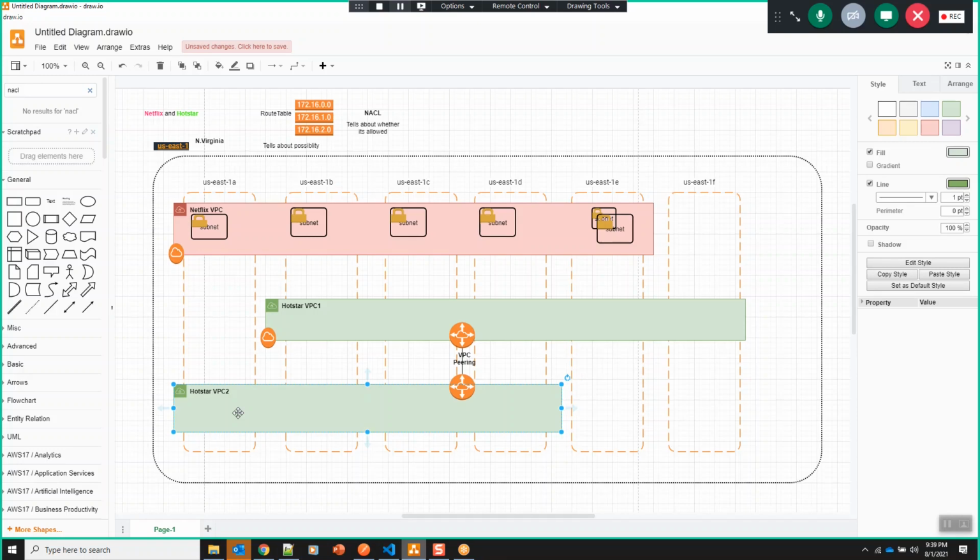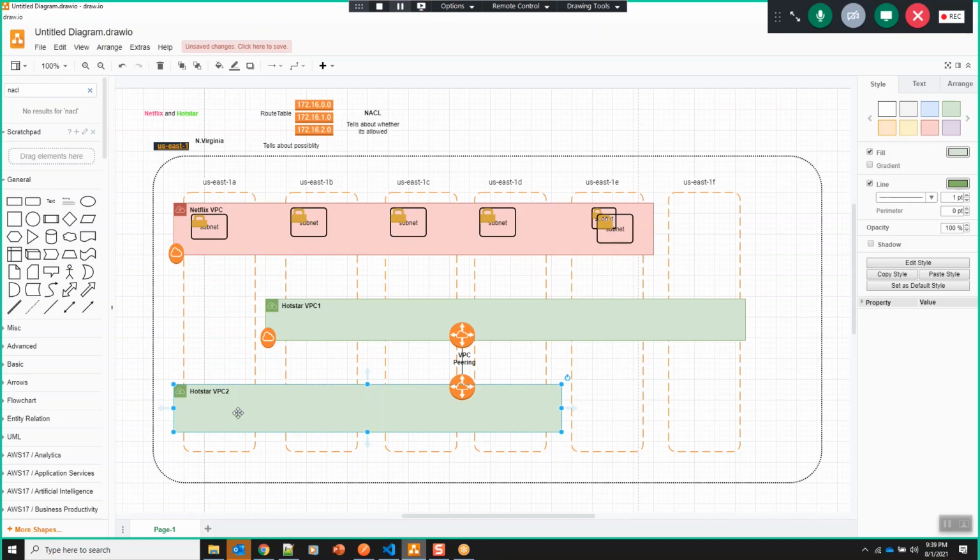Yeah, but see, let's say that we have the Netflix application. What is the main agenda of Netflix? Streaming, right? Streaming videos to whom? To internal employees, or to the public? It's for the public only. So it doesn't make any sense to restrict all of their resources, right? Maybe they want to restrict their database.